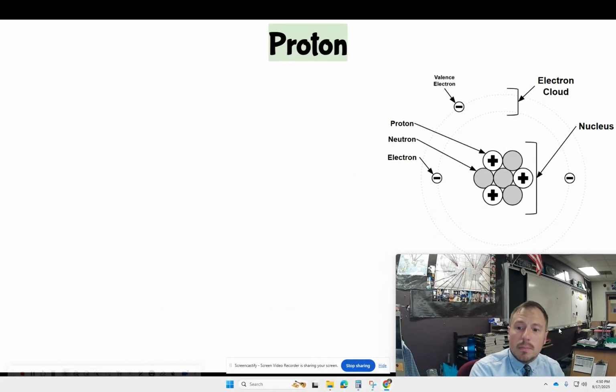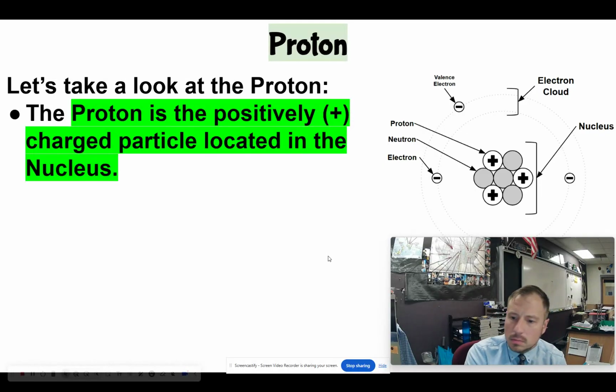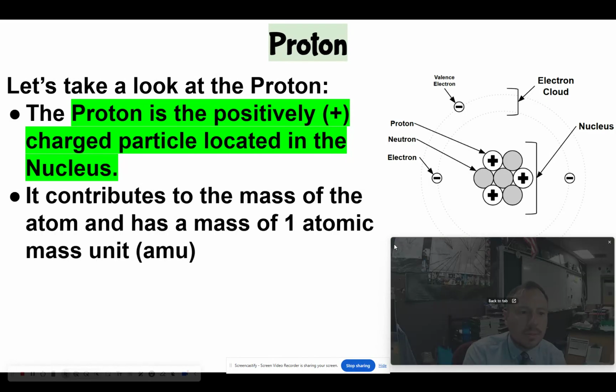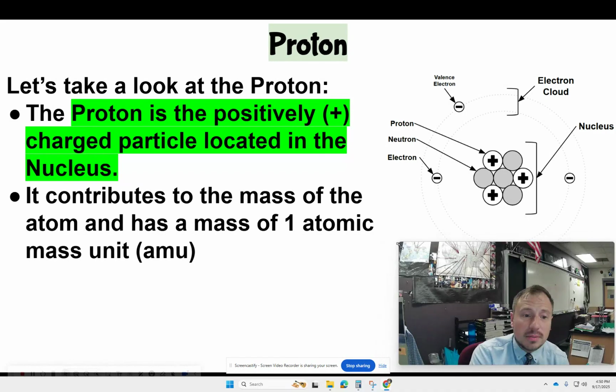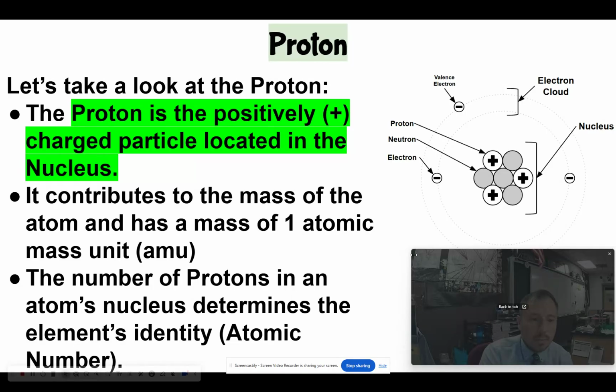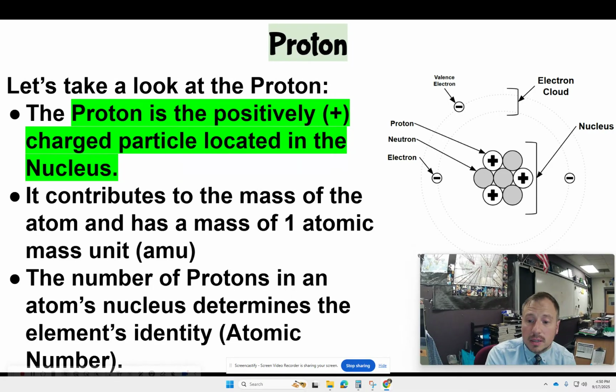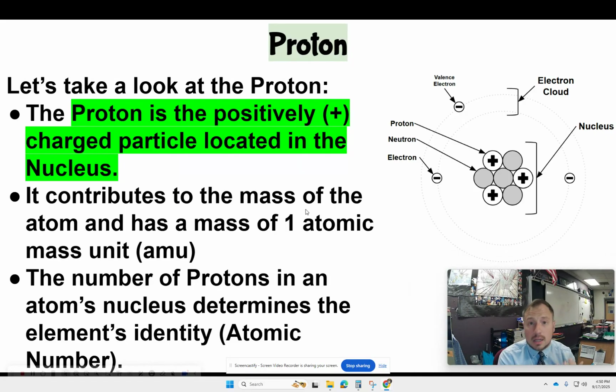So let's briefly go over the different parts of the atom. So the proton, the positively charged particle located in the nucleus. It contributes to the mass of the atom, has a mass of 1 atomic mass unit, AMU. The number of protons in an atom's nucleus determines the element's identity, or the atomic number. The number of protons determines the element.